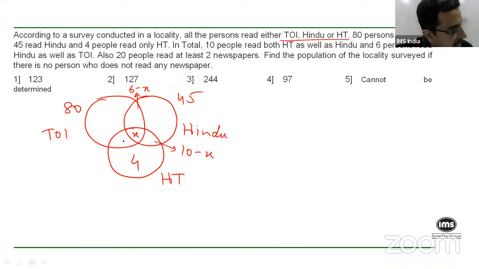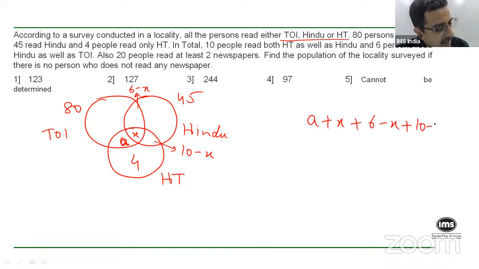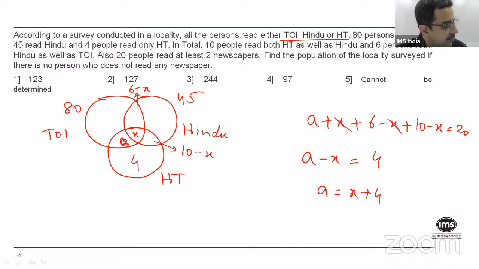20 people read at least 2 newspapers. Okay, so who are the people? Let's call this A, right? So can I then say that A plus X plus 6 minus X plus 10 minus X, they are the people who read at least 2 newspapers. This should add up to 20. Okay, so we get basically A minus X is 4. So A is basically X plus 4. So instead of A, I can now replace that by X plus 4.